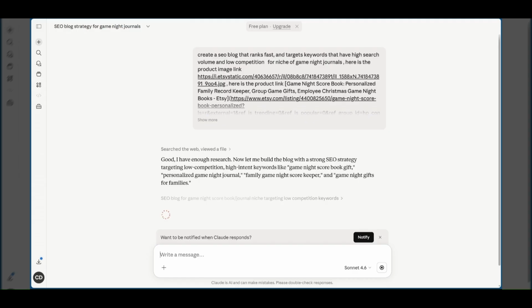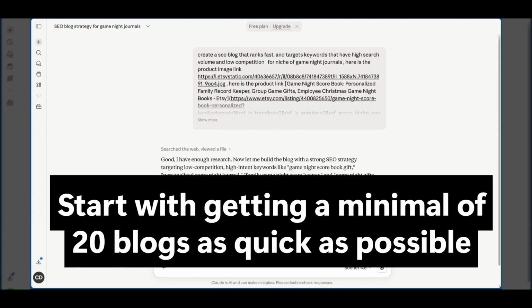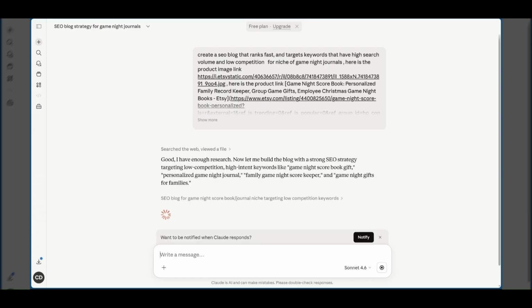The goal, just from my research, is that to start getting visibility from Google, you want to have a minimum of 20 blogs on your website. So I would work towards that. With a free plan, even though they give you restrictions and tell you to come back later, you can definitely do 2 blogs per day.